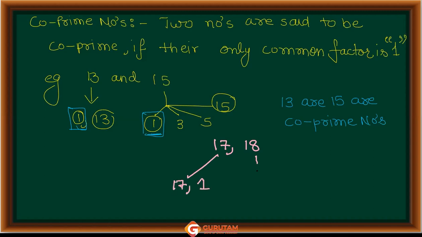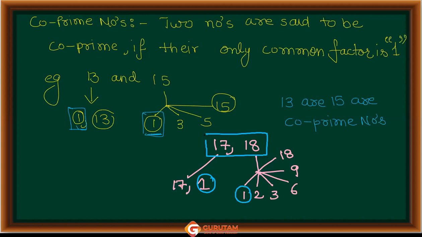But what are the factors of 18? 1, 2, 3, 6, 9, and 18. So which factor is common between them? Only 1. है ना? So they are also co-prime numbers. 17 and 19 are also co-prime.